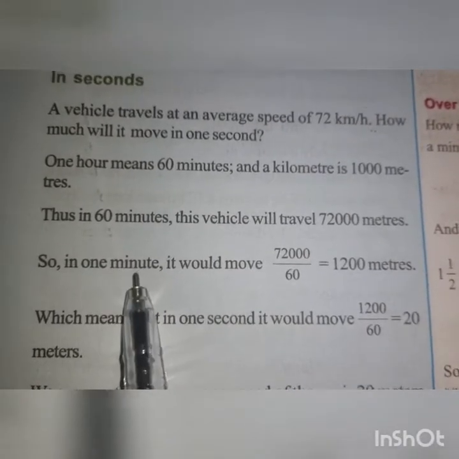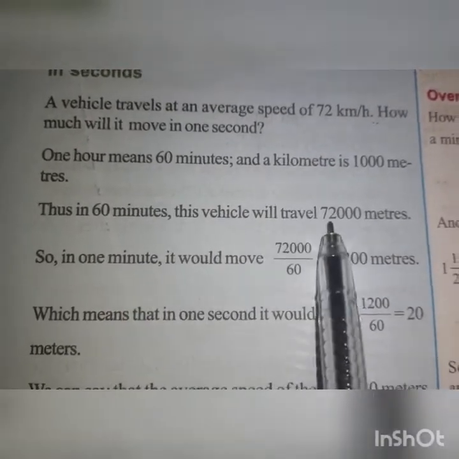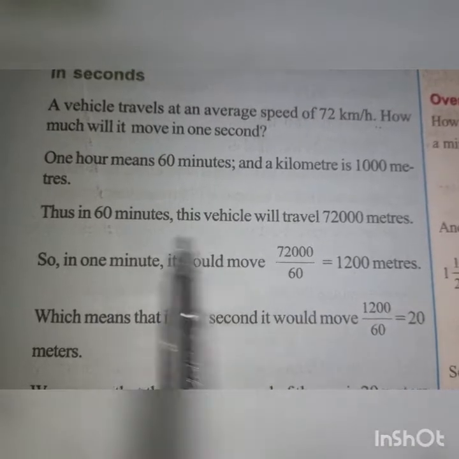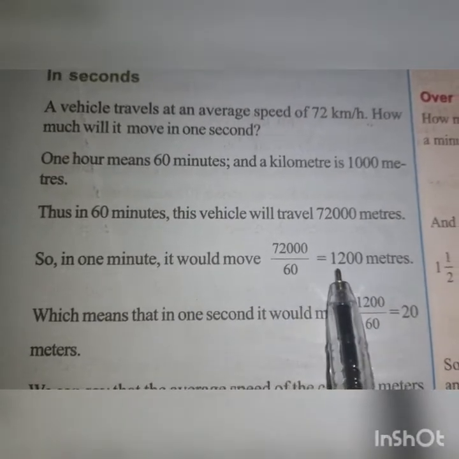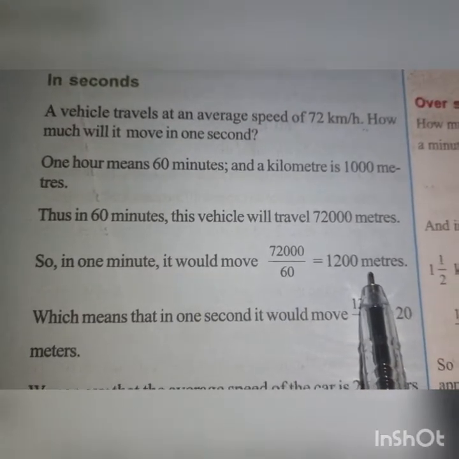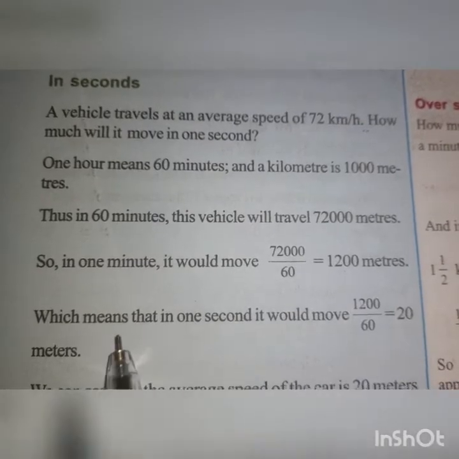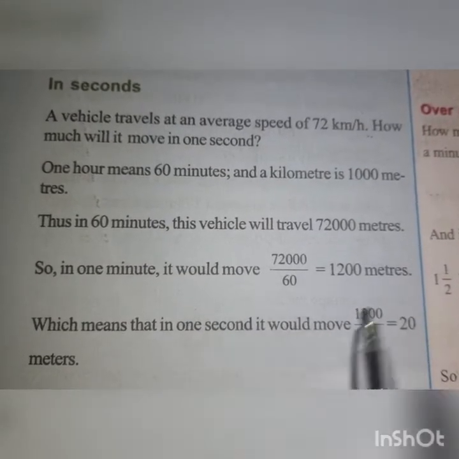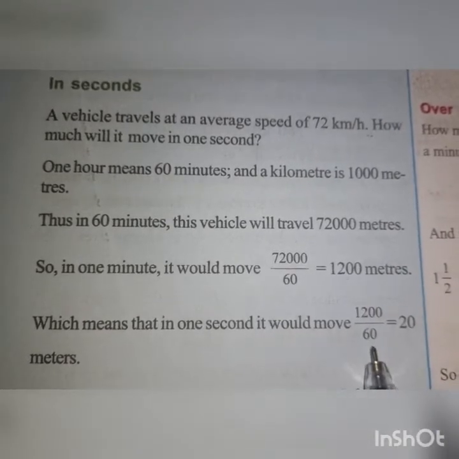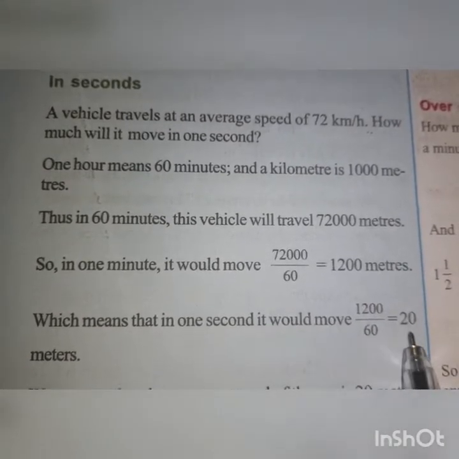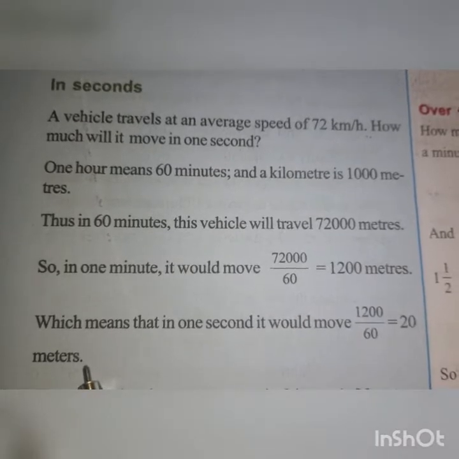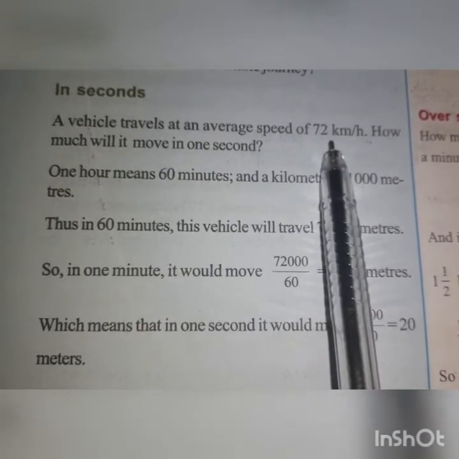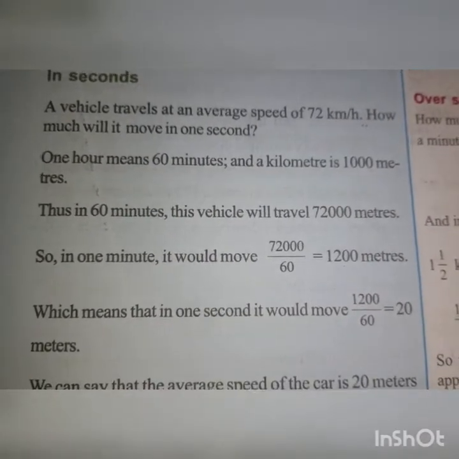So in 1 minute how much does it travel? 72,000 meters by 60. So 1200 meters you are getting as the answer. Which means in 1 second it will move 1200 by 60. That means 20 meters.